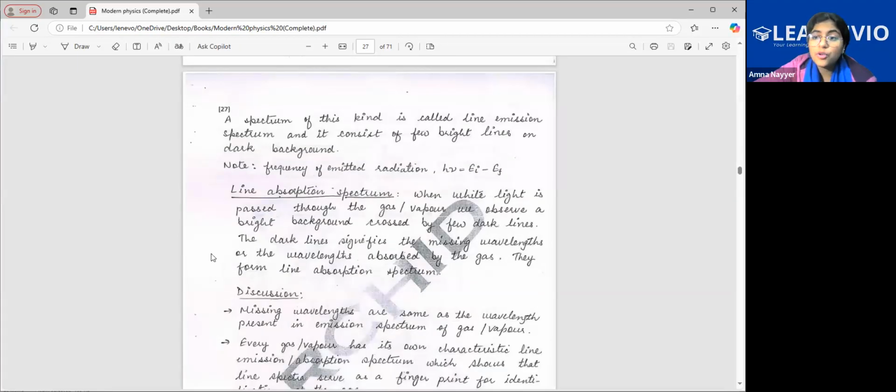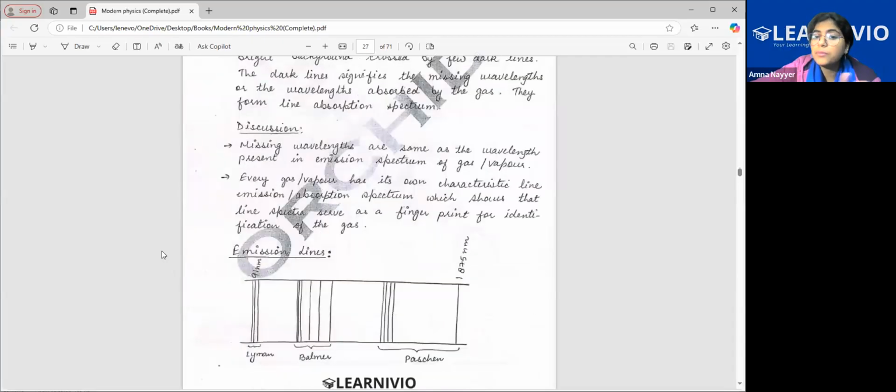What is line absorption spectrum? When white light is passed through the gas or vapor, we observe a bright background formed across few dark lines. There also you were able to observe few lines, but now this dark line basically signifies that wavelengths are missing. So they form line absorption spectrum. Now, the missing wavelengths are the same as the wavelengths present in the emission spectrum. Every gas or vapor has its own characteristic line emission and absorption spectrum.